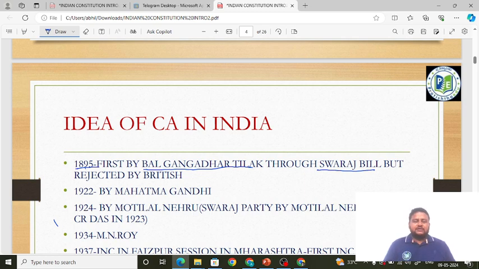Next, in 1922, Mahatma Gandhi gave the idea of a Constituent Assembly. What did he actually say? He said that the constitution making body for India should be made by the Indians, and the constitution should be made as per the needs and wishes of the Indians. This was the exact statement given by Mahatma Gandhi. So after 1895, the demand for a Constituent Assembly was made by Mahatma Gandhi in 1922. Understood, friends? First was Tilak, next was Mahatma Gandhi.